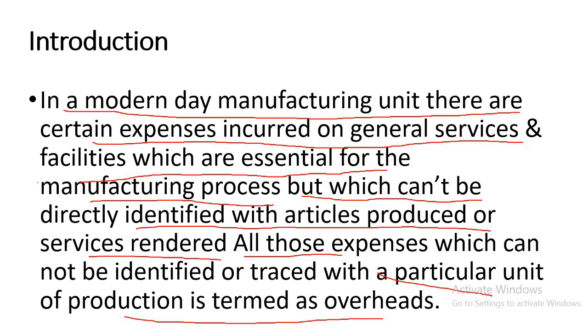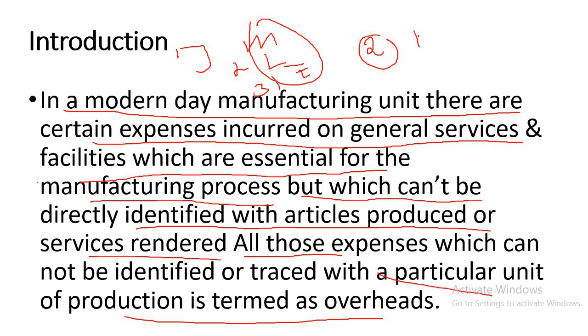Cost comprises three elements: materials, labor, and expenses. These elements are further divided into two parts: direct cost and indirect cost.